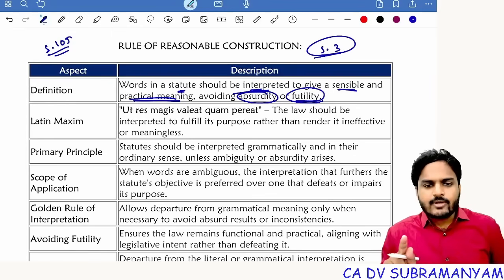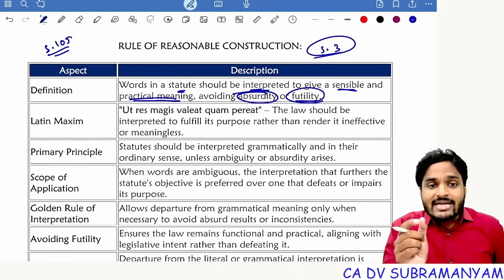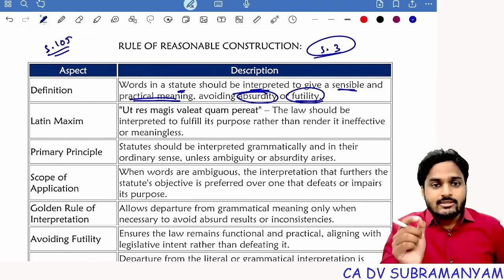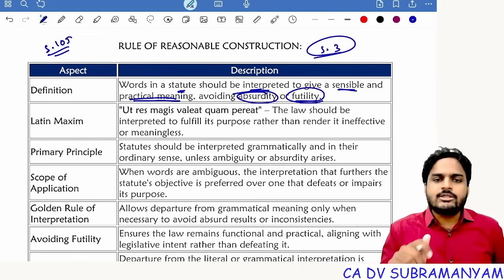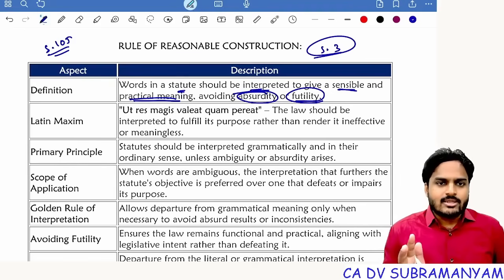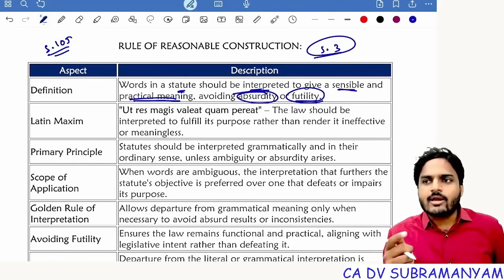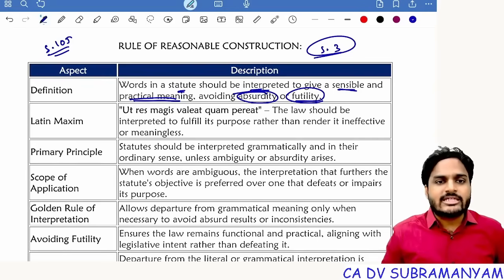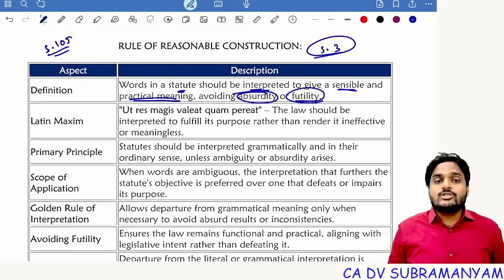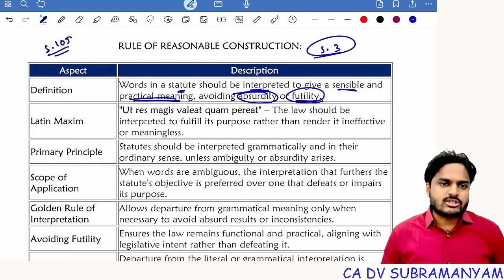Company may be formed for lawful purpose. There, the word company is having options, either company or partnership or LLP. So here you should not give options to the lawful purpose. Suppose a company may be formed for unlawful purpose also. That is wrong interpretation. So which rule is telling like that? Rule of reasonable construction. Understood?